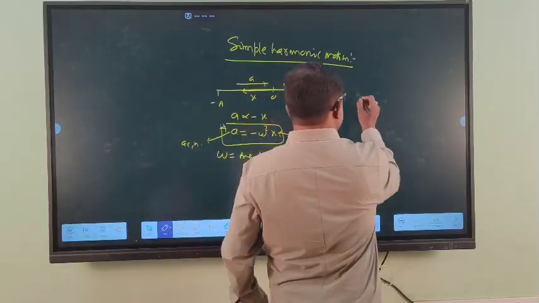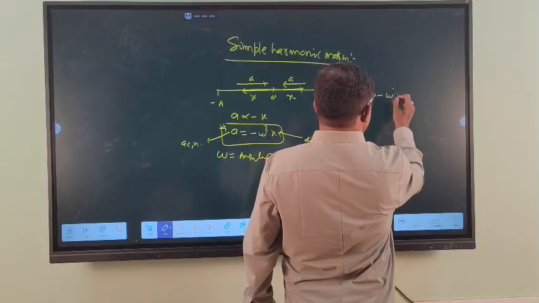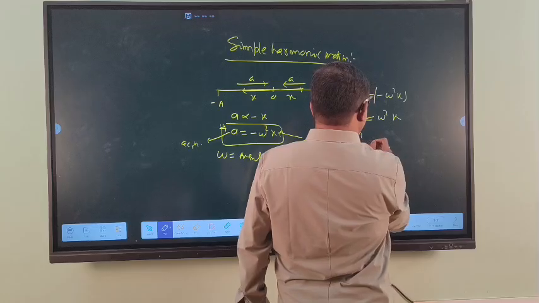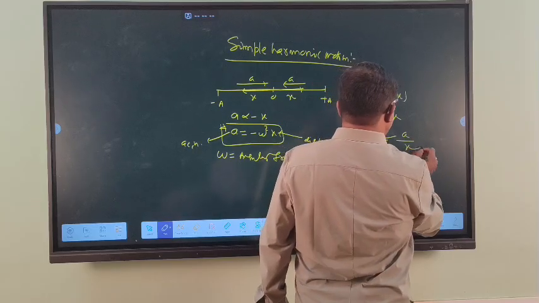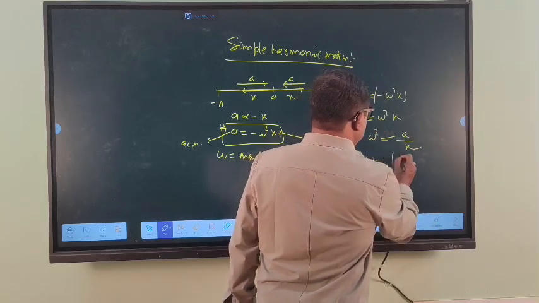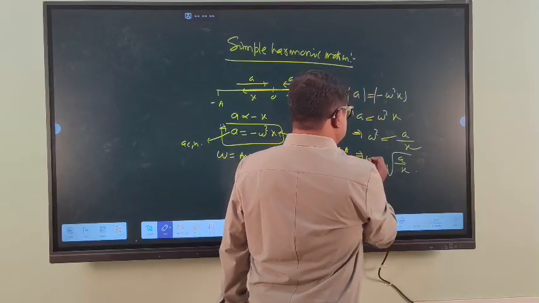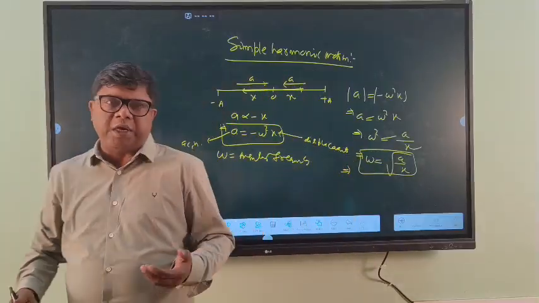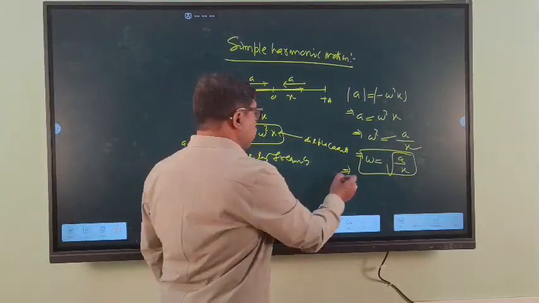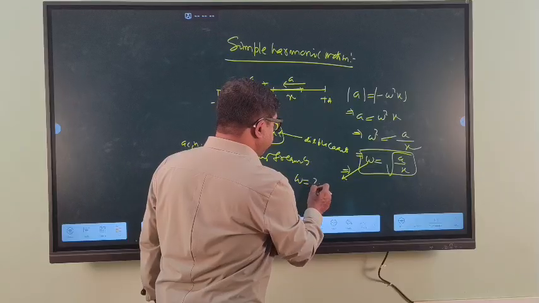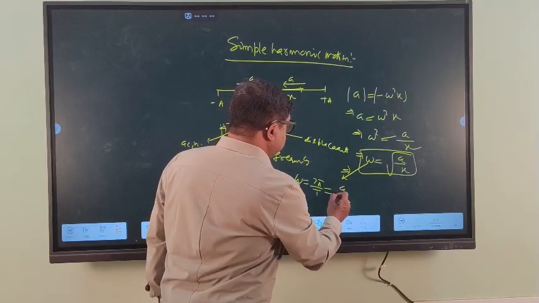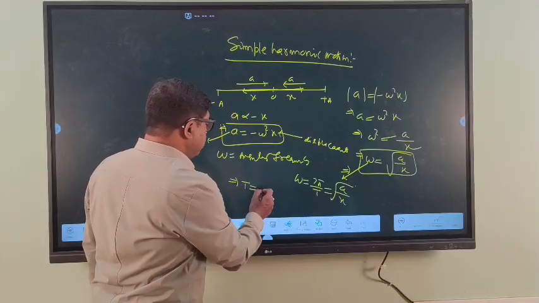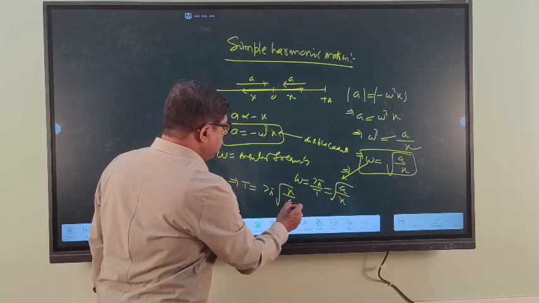So we can write the magnitude of acceleration A is equal to omega square x. So omega square is equal to A by x, so omega is equal to root over A by x. In simple harmonic motion, omega is known as the angular frequency. The value of omega is equal to 2 pi by T, that is equal to root over A by x. So time period T is equal to 2 pi into root over x by A.